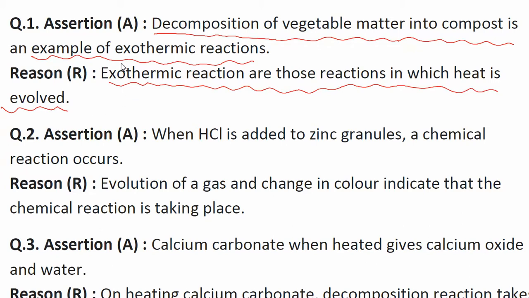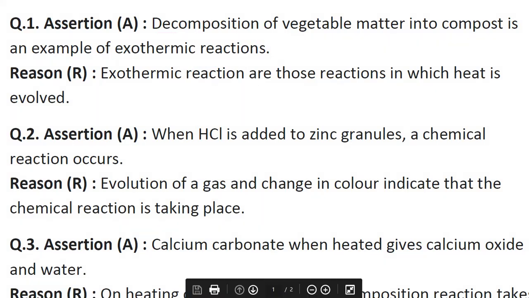So here, what will be the answer? We have to find out the correct statement of the four statements, A, B, C, and D, which were provided in the question. What will be the correct statement for the correct answer? Here we have to examine whether the given reason is the correct explanation for the assertion or not, and whether both the assertion statement and reason statement are true or not. We have to examine these two things first.